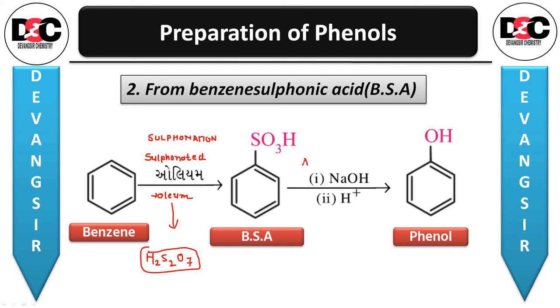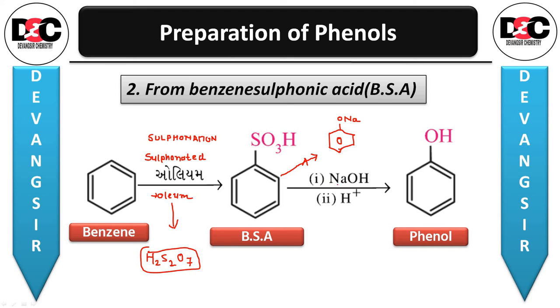Now here again, benzene is sulfonated with oleum to give benzene sulfonic acid. So formed, it is converted to sodium phenoxide in between. But then see here, this SO3H is converted into ONa on the benzene ring, that is sodium phenoxide.